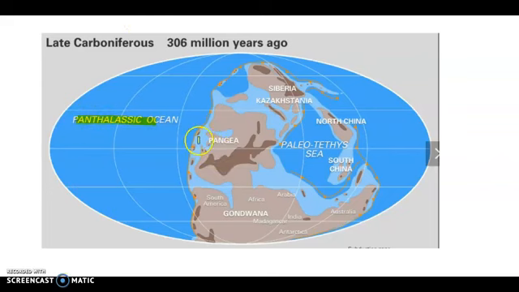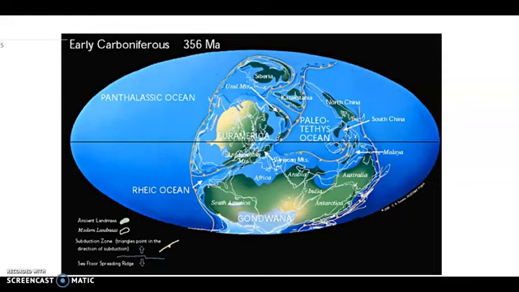This is our Pangaea. Pangaea was starting to form. First, let's talk about the early Carboniferous. So I will take you back to the late Carboniferous. In the early Carboniferous, we have seen in the Devonian period how Euro-America was formed, and here was Gondwana.